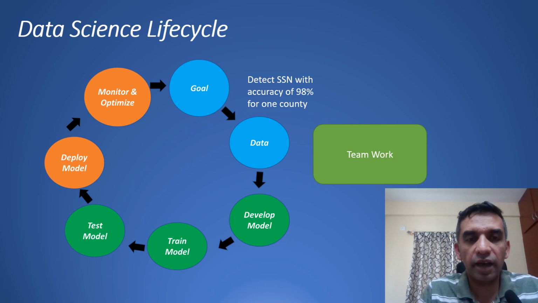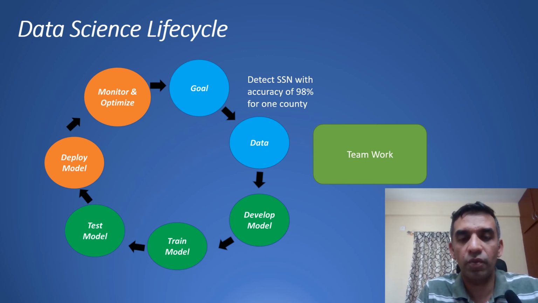So this is an idea of the data science life cycle. A data science project is a huge teamwork. You have different people having different roles for a successful data science project. You have data analysts, data scientists, research engineers, data engineers, architects, testers. Just like any software development project, you need a team, along with the subject matter experts and the domain experts who play a key role in the success of a data science project in the industry.